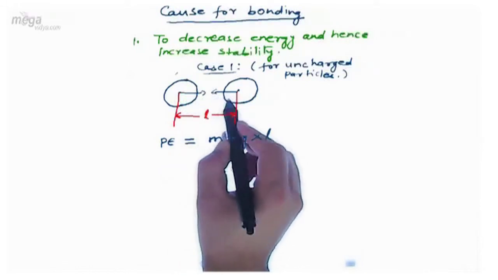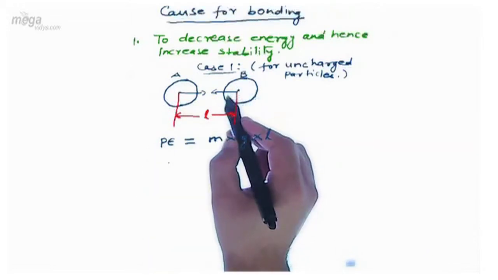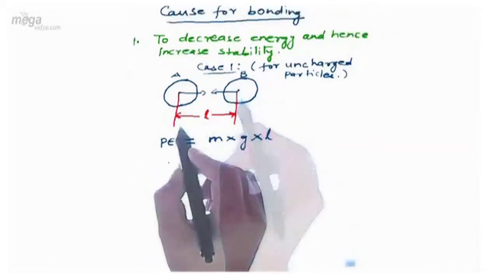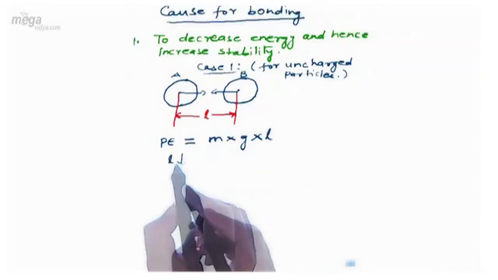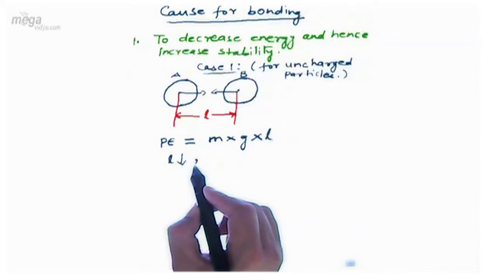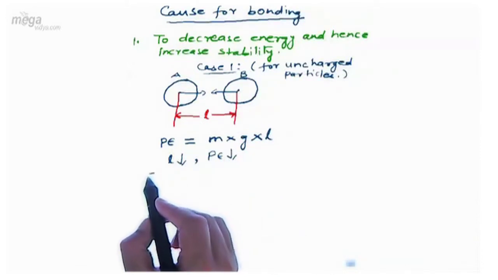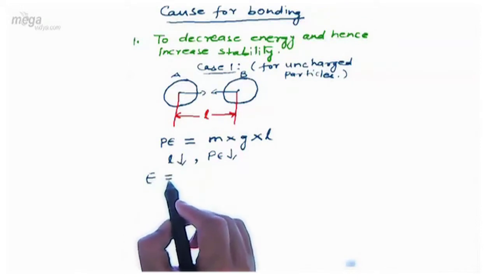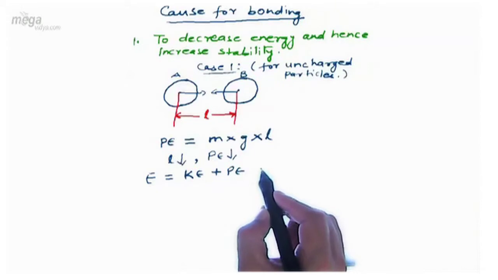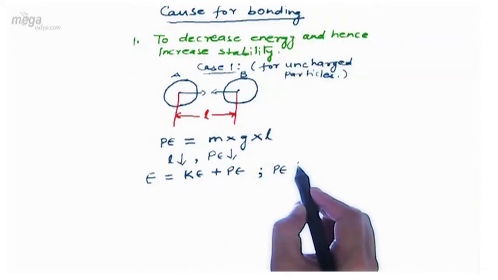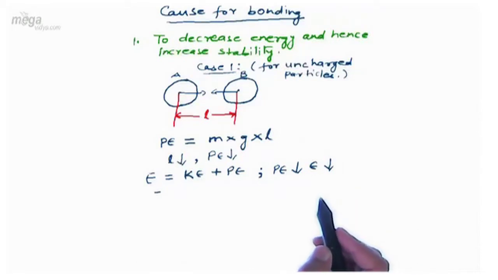As we have already discussed, during bonding species approach each other. That means when particle A approaches particle B or vice versa, the separation between the two, that is L, will decrease. If L decreases, potential energy will also decrease. We know that the total energy is given by kinetic energy plus potential energy. So if potential energy of the system decreases, the energy decreases.